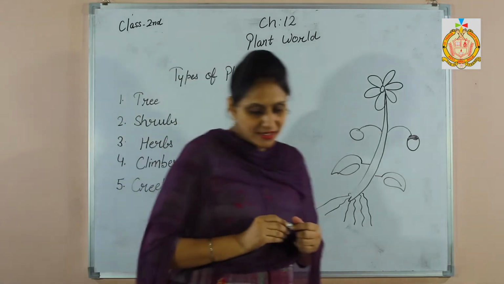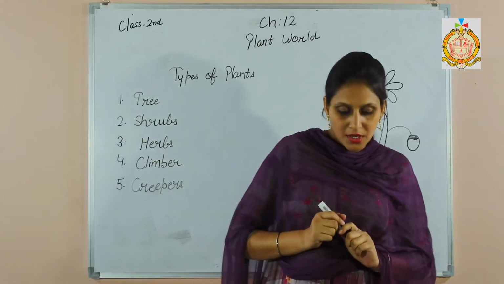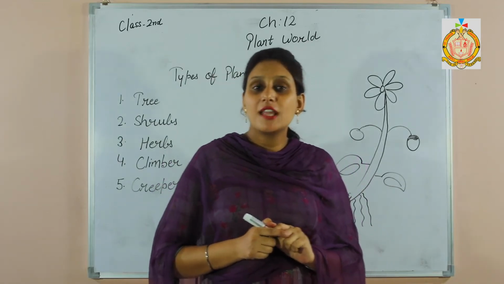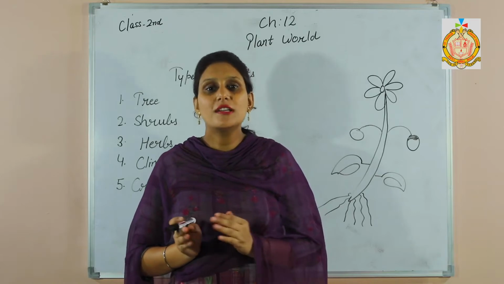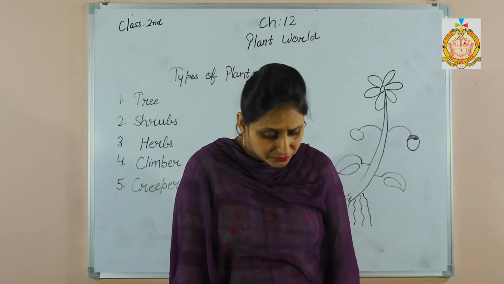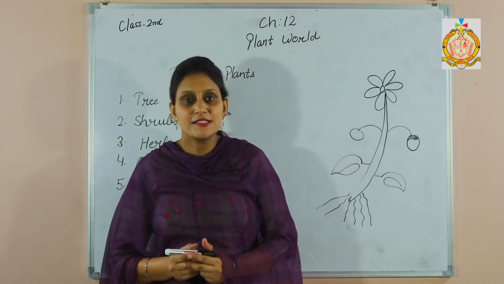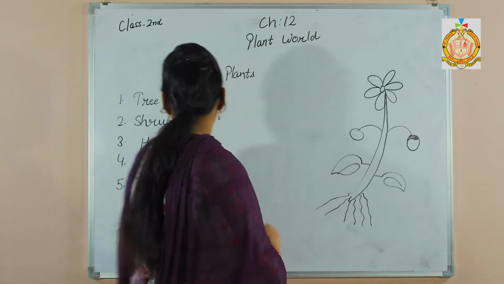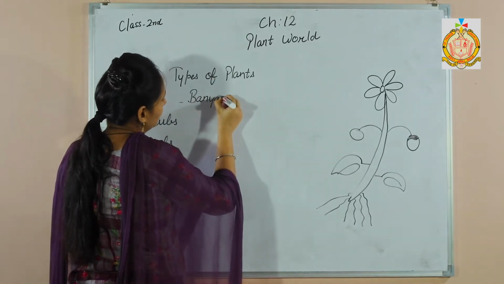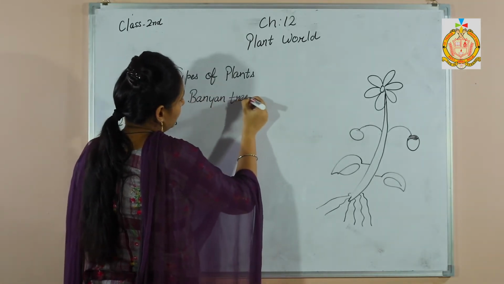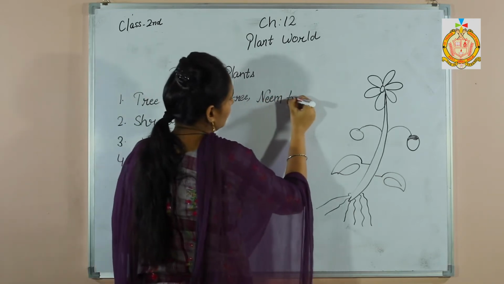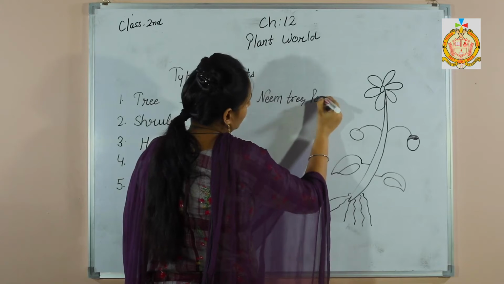So first one is tree. Very big and strong plants are called trees and they have a thick and woody stem that is called trunk, and they are of different sizes and shapes. They live for many years. Some examples of trees are banyan tree, neem tree and peepal tree.